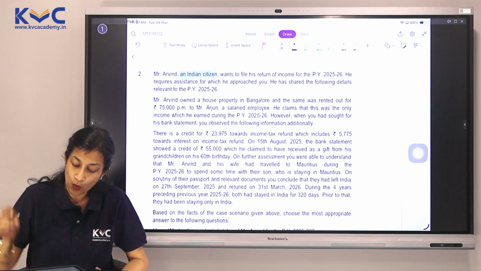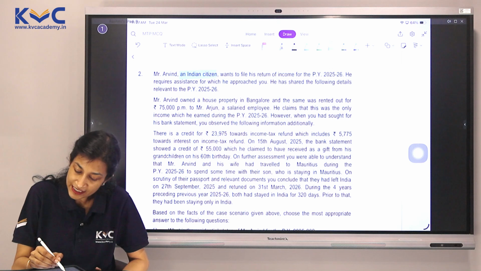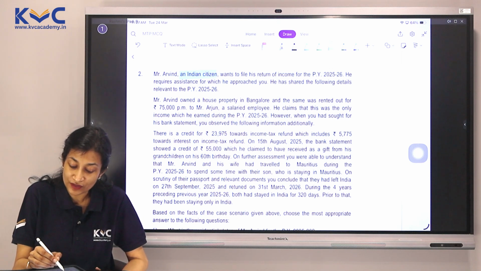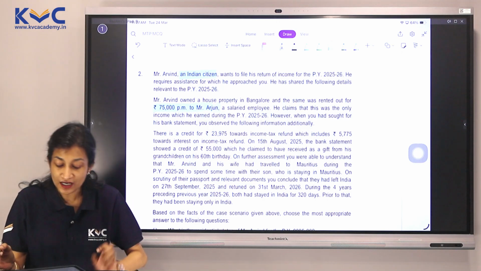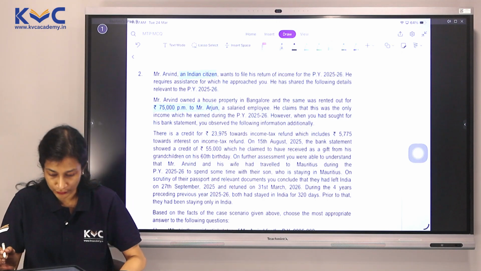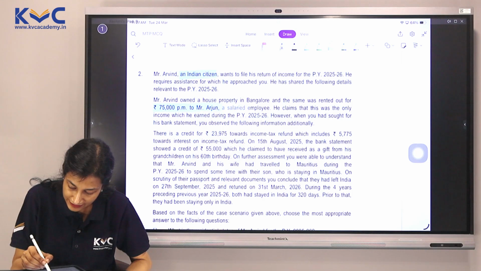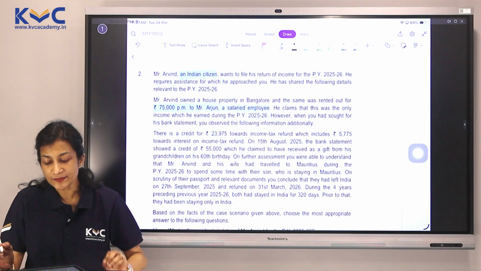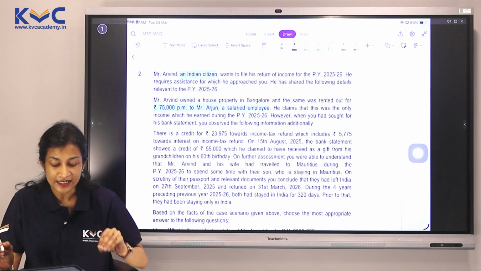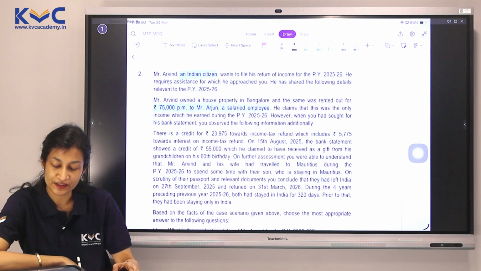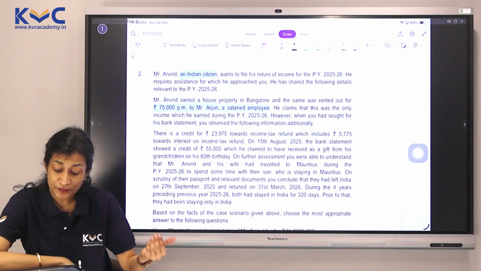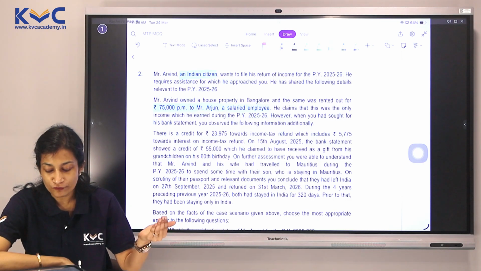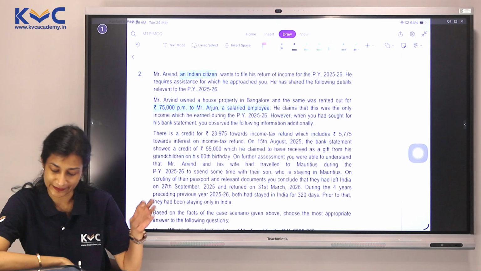Mr. Arvind owned a house property in Bangalore and the same was rented out for 75,000 per month to Mr. Arjun, a salaried employee. So Arjun is a salaried employee. He claims that this was the only income which he earned during previous year 25-26. However, when you sought his bank statement, you observed the following information additionally.